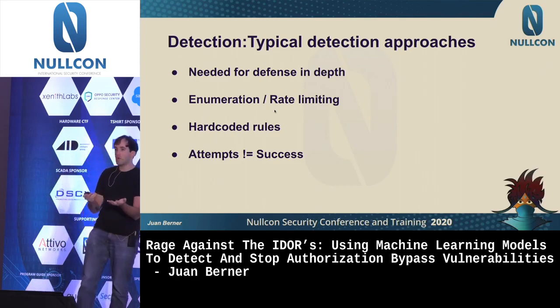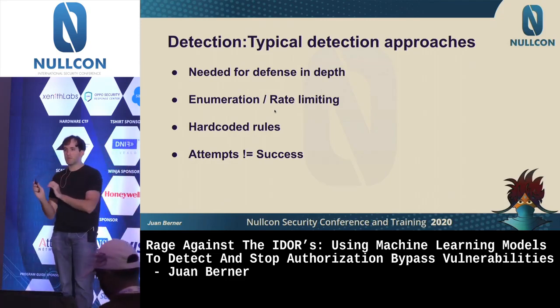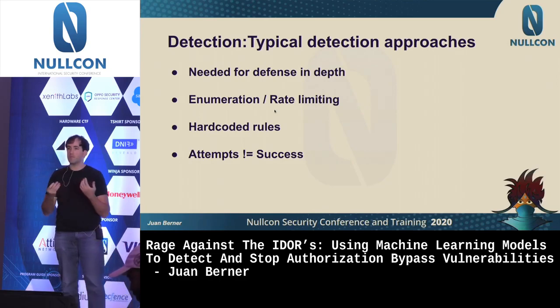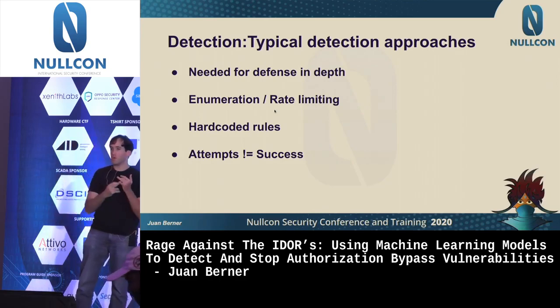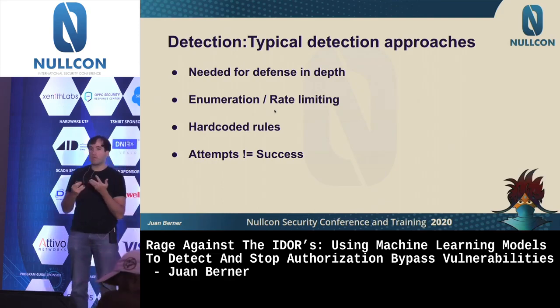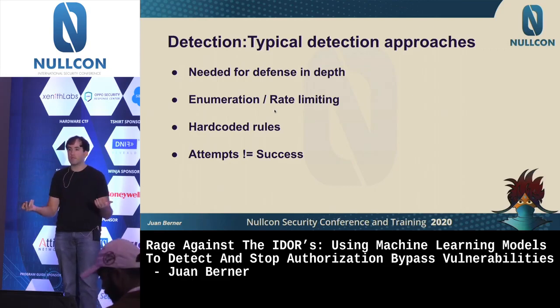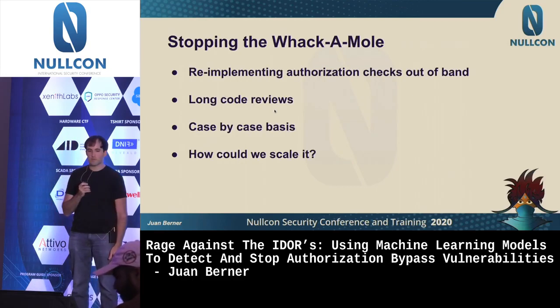Then you might have hard-coded rules for this. But usually the big difference here is that you're looking at attempts and not actual success of exploitation, which can lead to teams getting a lot of alerts. They don't know what's going on, they don't know how to act upon them, and they can't really realize whether somebody has stolen data or not. And that usually leads to alert fatigue.